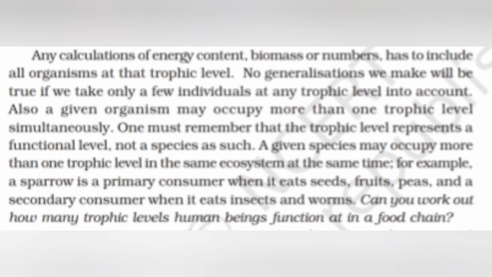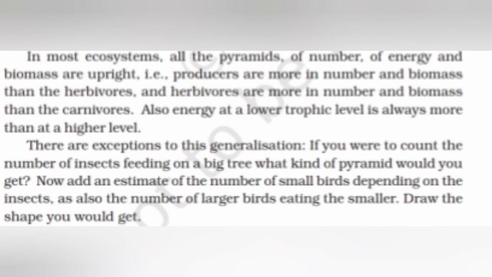Also, a given organism may occupy more than one trophic level simultaneously. One must remember that the trophic level represents a functional level, not a species. As such, a given species may occupy more than one trophic level in the same ecosystem at the same time. For example, a sparrow is a primary consumer when it eats seeds, fruits, peas, and a secondary consumer when it eats insects and worms.